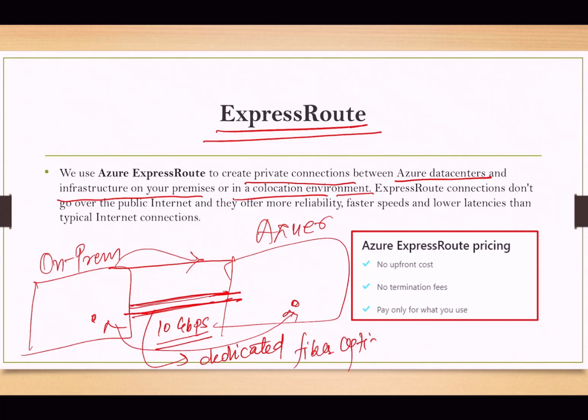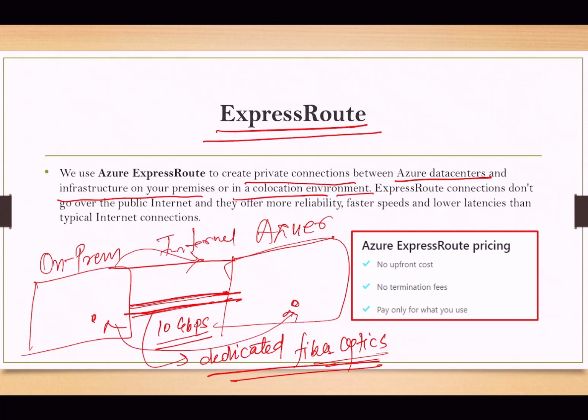Fiber optics connection. Also, as it's extended our network or the infrastructure or environment to Azure, now we will have the high speed that is up to 10 Gbps. We have the dedicated fiber optics. So here the thing is our data will not travel through the internet.